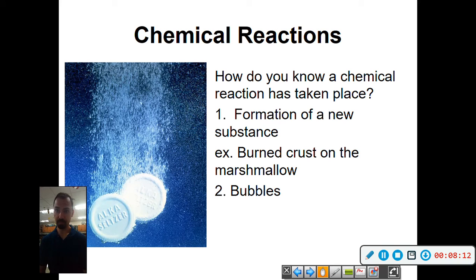Bubbling. When you mix two things and it starts bubbling, that's usually the indication that something is happening chemically inside the material. An example is Alka-Seltzer, where the bubbling definitely tells you a chemical reaction is happening. I mentioned color change already, so you can see the color change in some objects when they start changing. For example, the rusted bike wheel goes from silver to the more orangey-brown color that we know as rust.